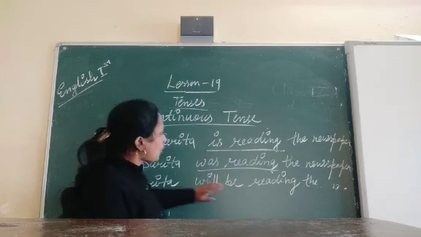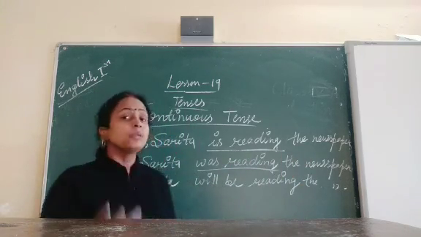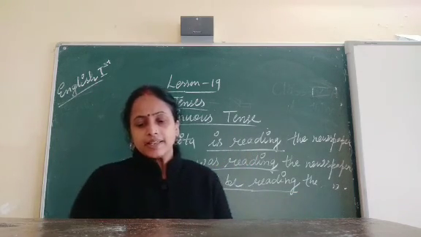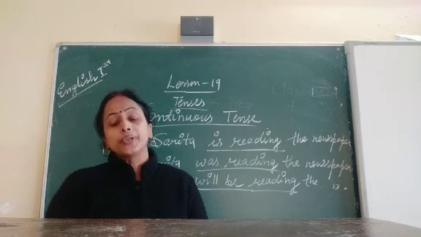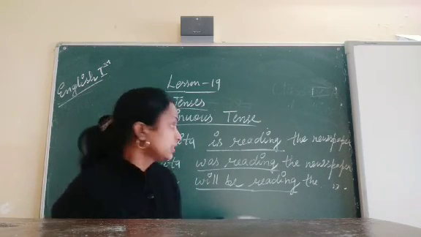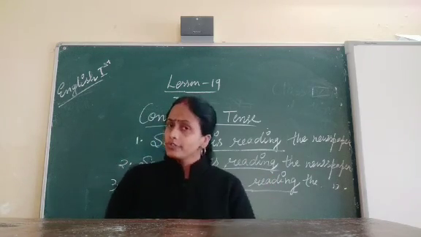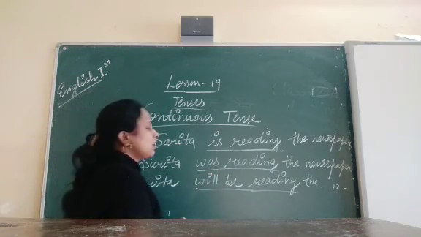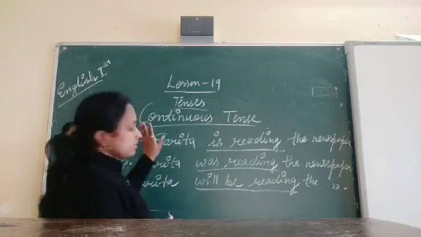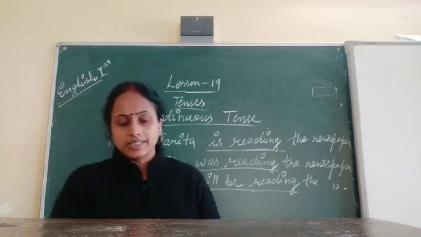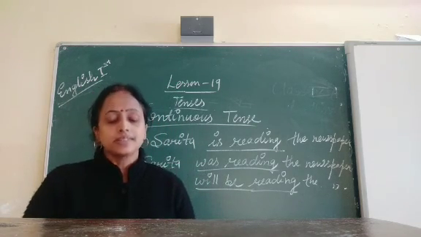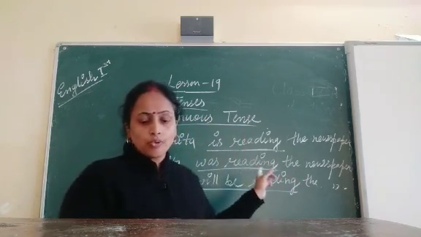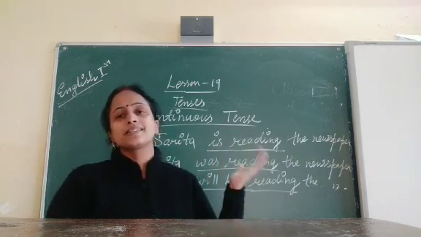Okay. Now here, Sarita will be reading the newspaper. Will be reading. Here it tells us the action will be continuously going on in the future time. That's why we call it what? That is what we call the future continuous tense. So this is over. Simple tense is over, and now continuous tense is over. In all the three tenses it is there.